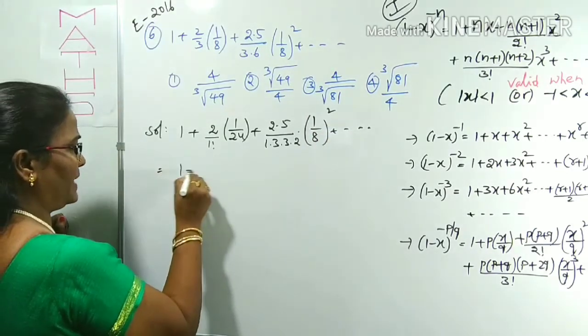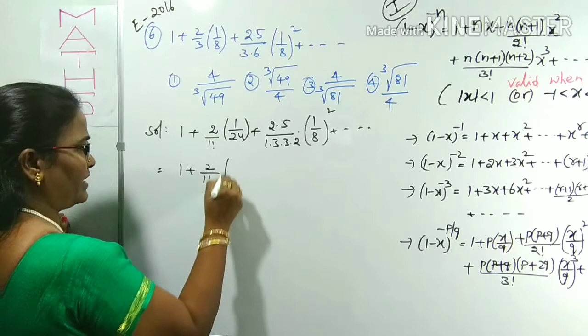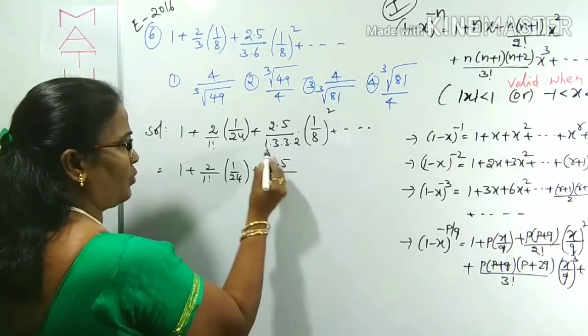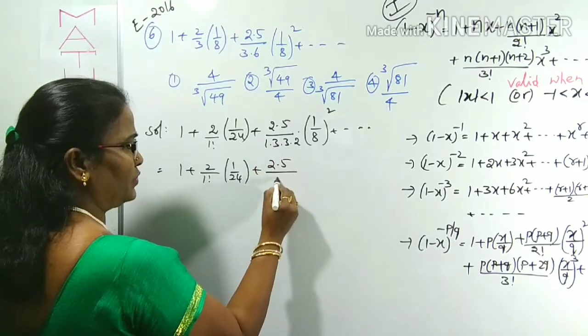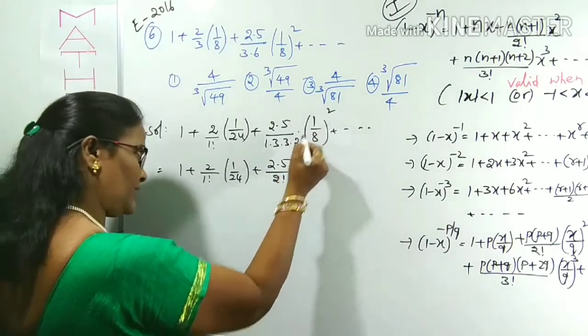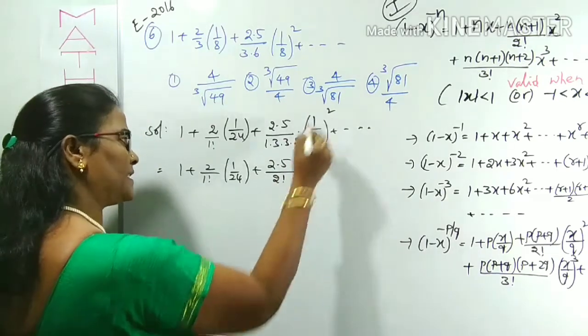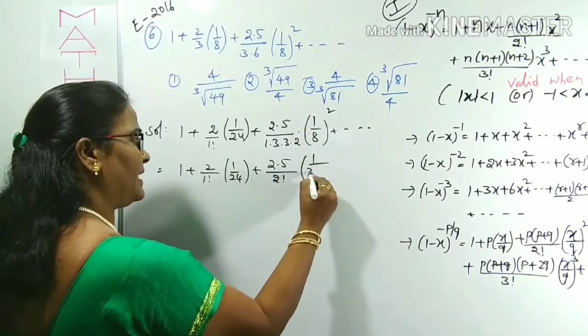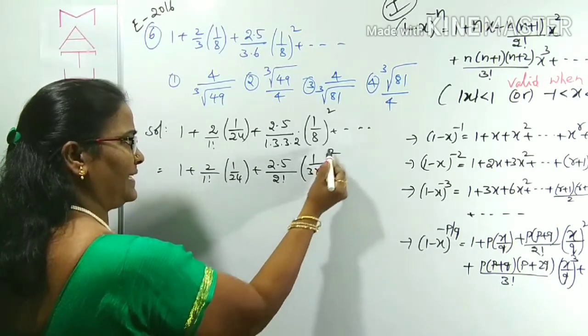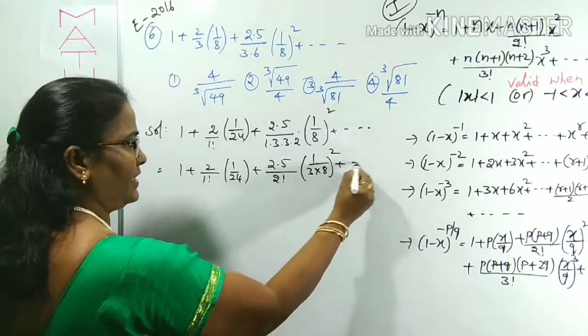Now next, 1 plus 2 by 1 factorial of 1 by 24 plus 2 into 5 by 1 into 2. 1 into 2 we can write as 2 factorial. Here 3 into 3, 3 square. If you take the 3 square inside, 1 by 8 under square becomes 1 by 3 into 8 whole square, that is 8 square and 3 square. Right, like that you have to write this.